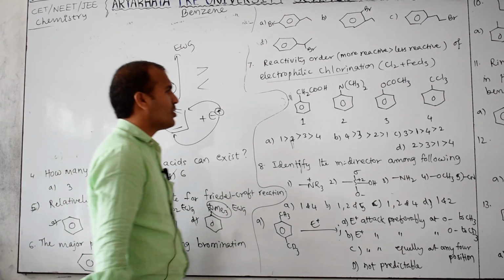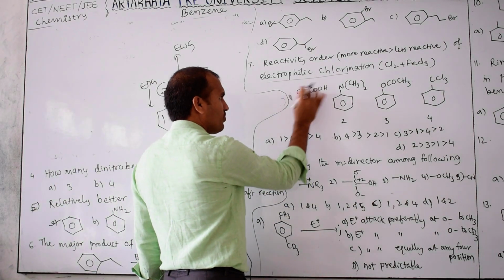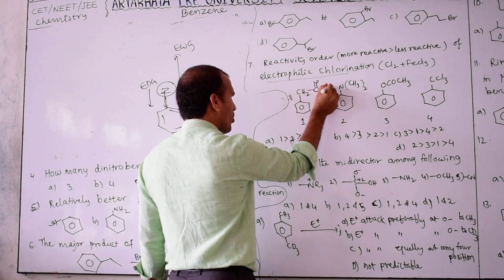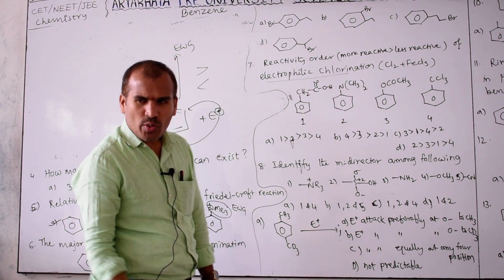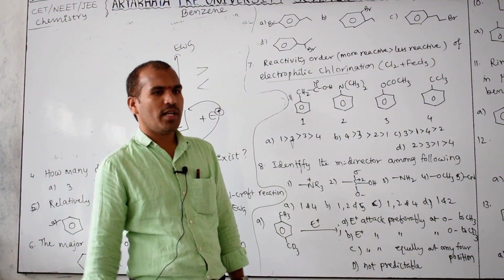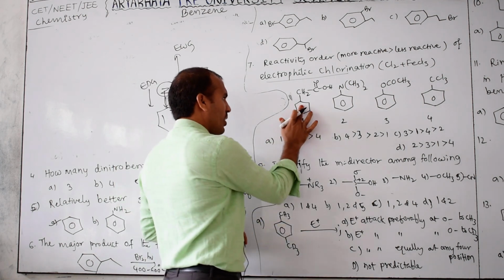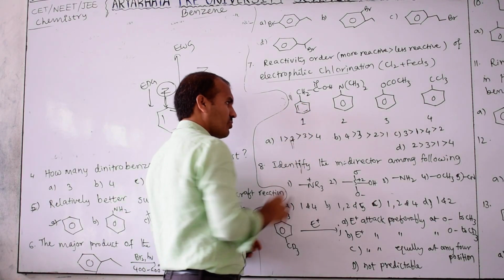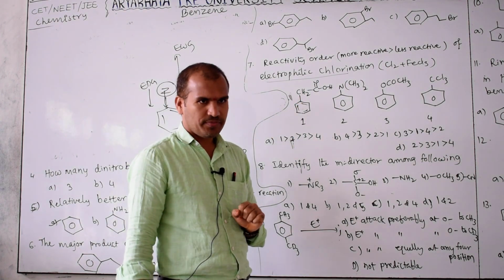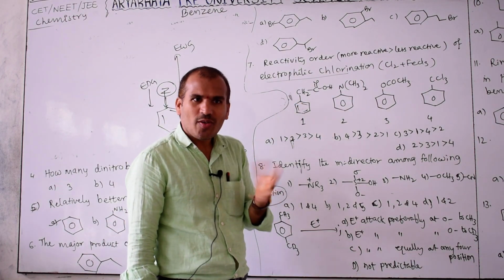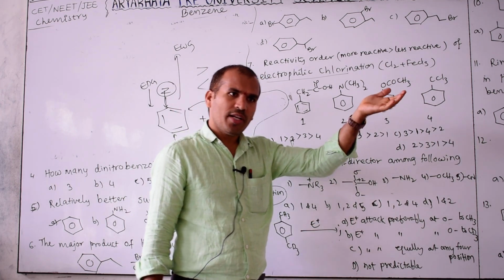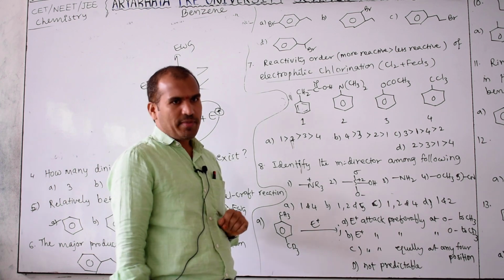Clear? So now this one I want to write separately, this is COH, C double bond OH. When it donates the electron, conjugation is present. It means resonance is there, then only it donates. This is benzene. Benzene can be written like this. Conjugation means what? Double bond only is there, and next a double bond is required. Conjugation is not there here. When conjugation is there, it may withdraw or it may donate, but here conjugation is absent.